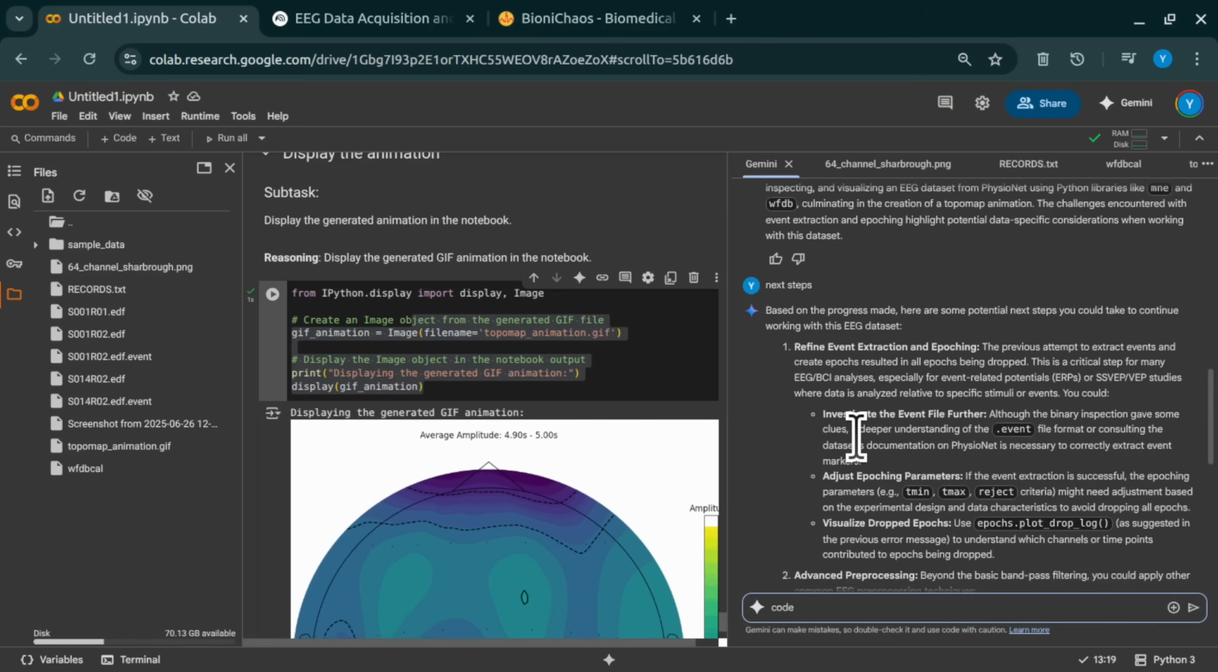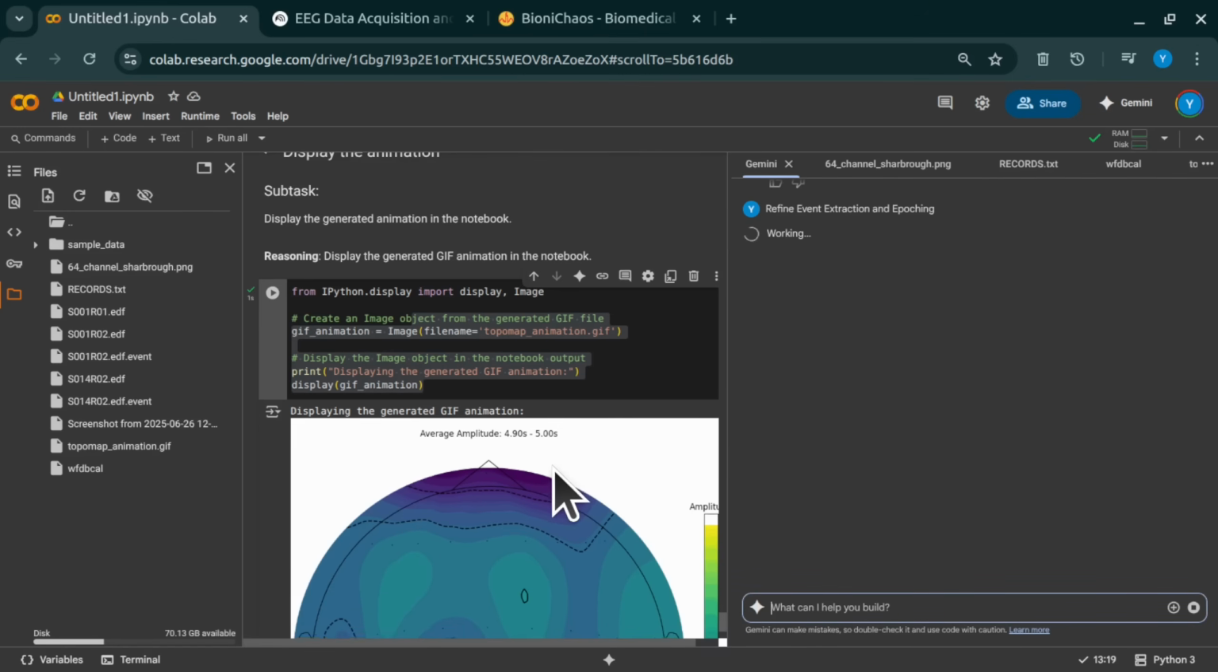Frustrating. And you even hit another little snag, a classic data science quirk with a different function, wfdb.rdheader, right? Tell us about that. Oh, absolutely. And this wasn't even about the event files.